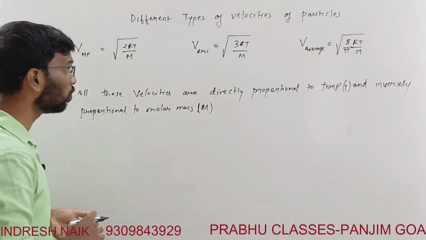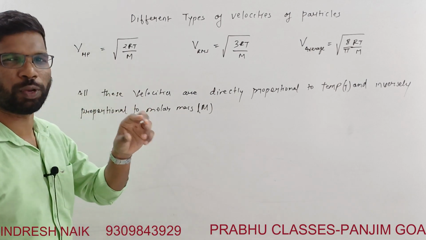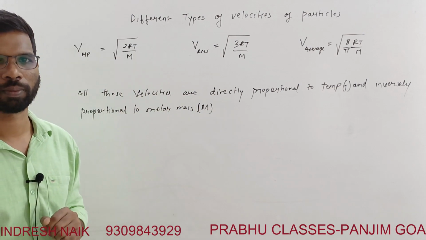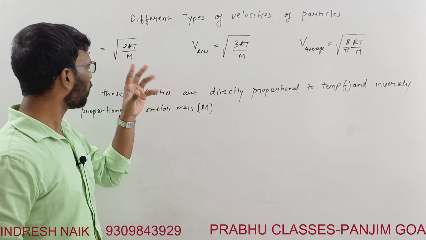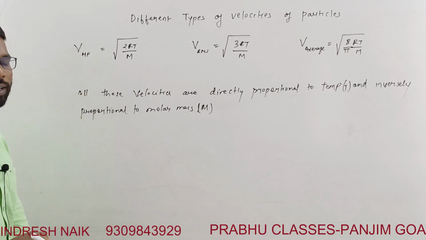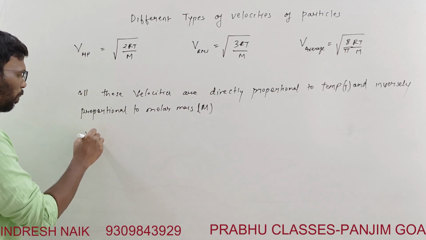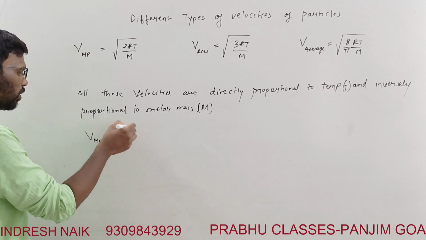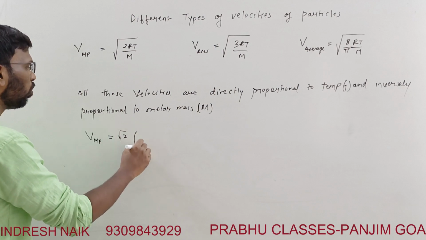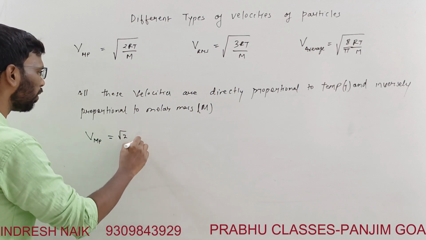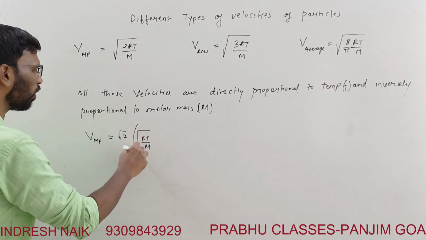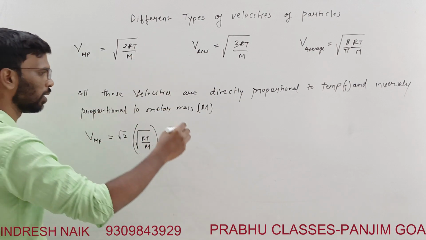Now if I ask you which velocity will be the highest, whose value will be the highest? Let's check. V most probable could be written as square root of 2 into square root of RT by M. So this is what is common in all of these.